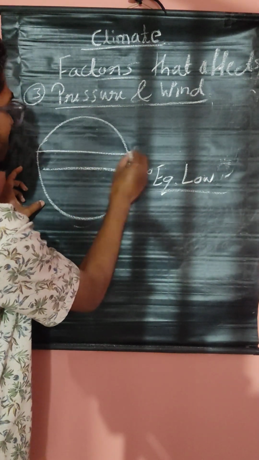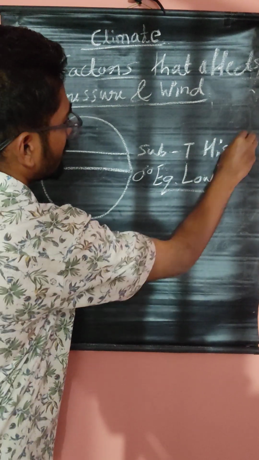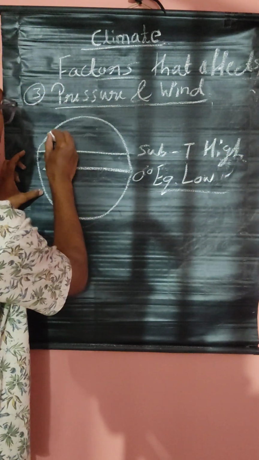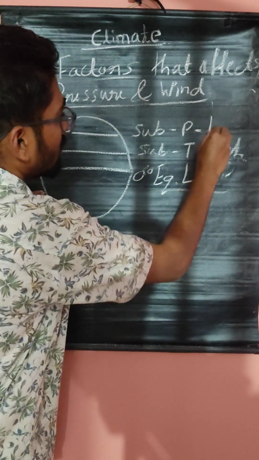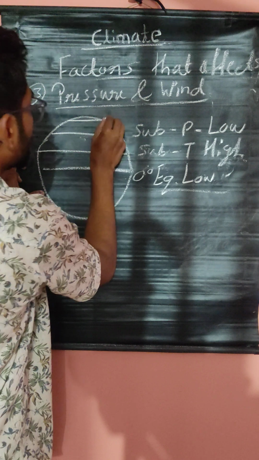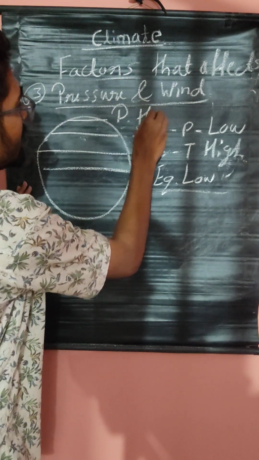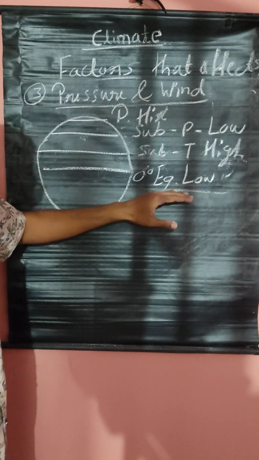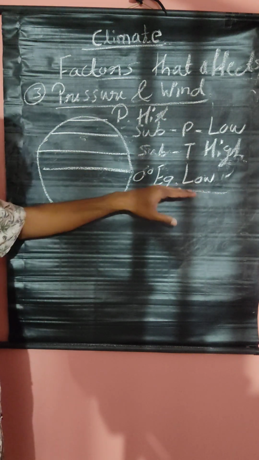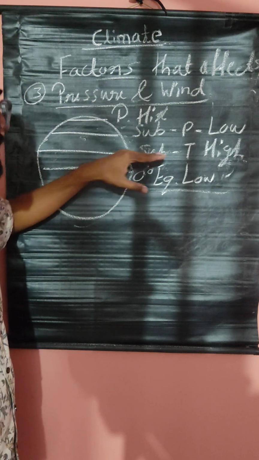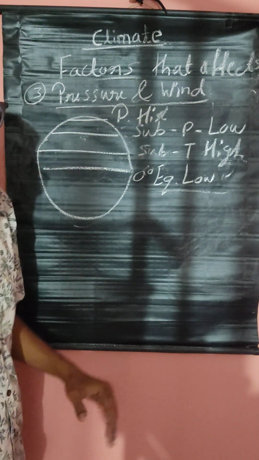And upside is subtropic high. Subtropic high. And upside is subpolar low. And upside, the last latitude is polar high. These are some pressure belts. Equator low means low pressure is created here. Subtropic high, subpolar low, polar high.